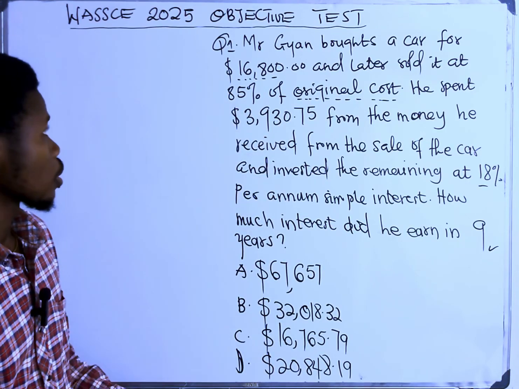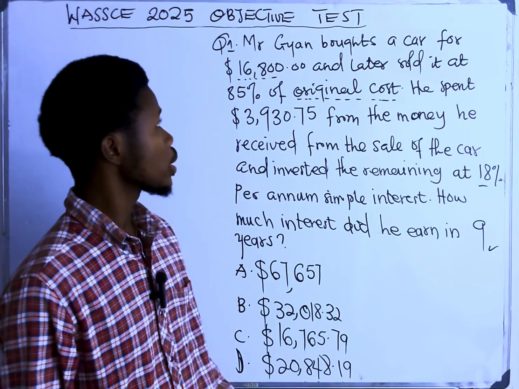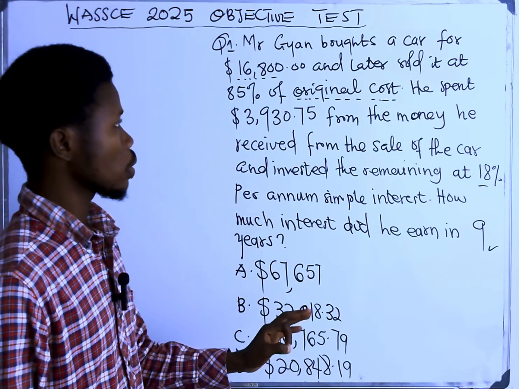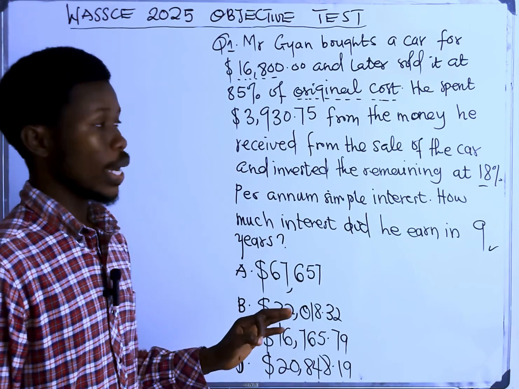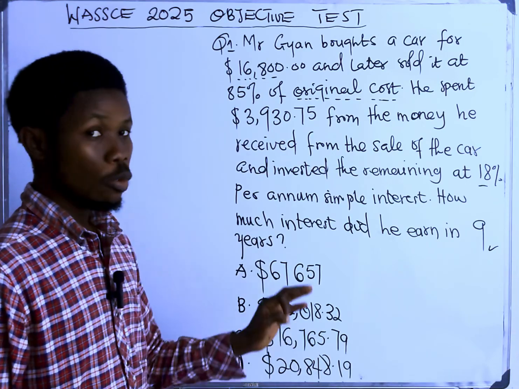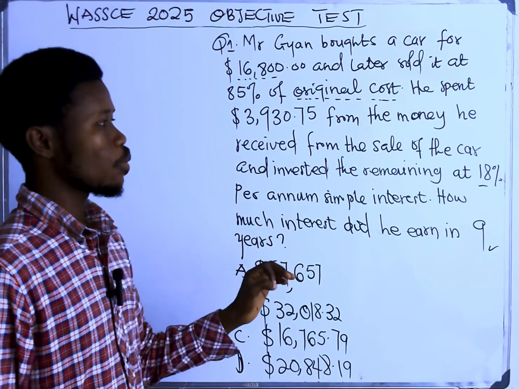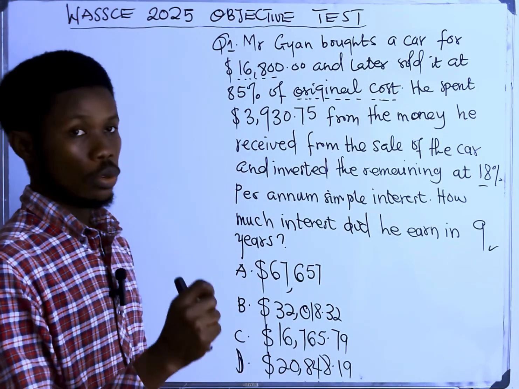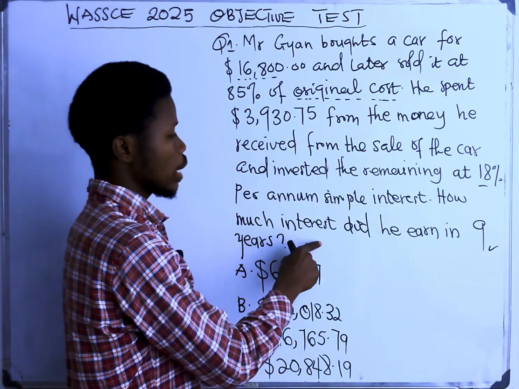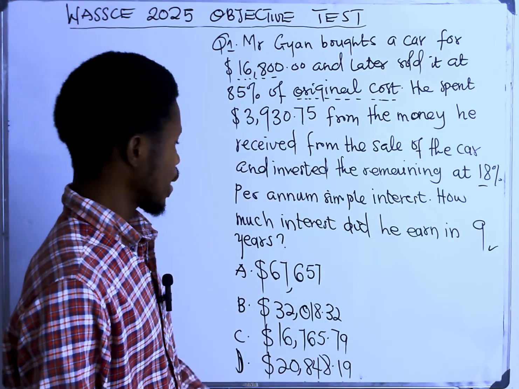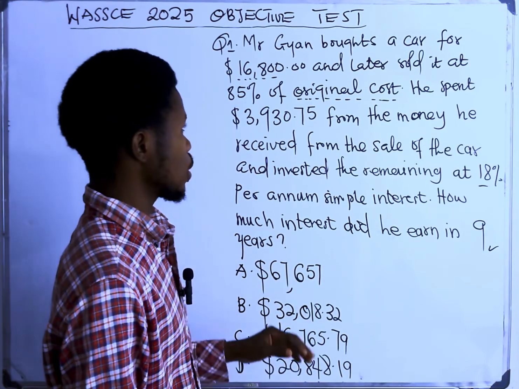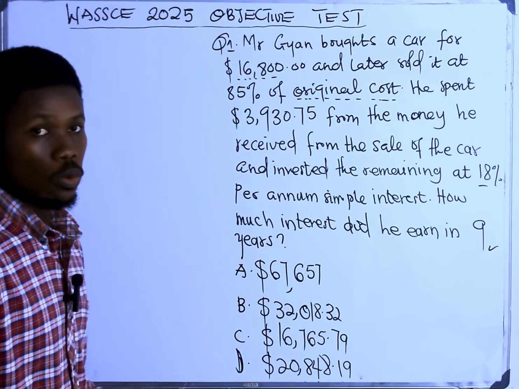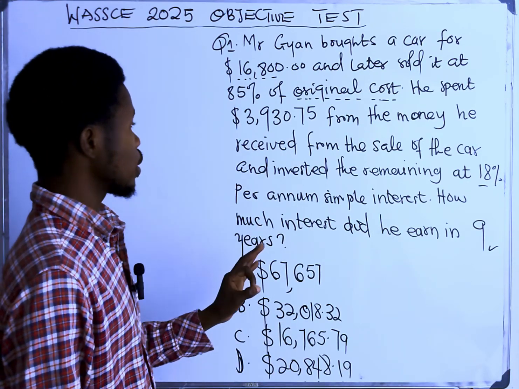Mr. John bought a car for 16,800 Ghana cedis and later sold it at 85% of the original cost. He spent 3,930.75 cedis from the money he received from the sale of the car and invested the remaining at 18% per annum simple interest. How much interest did he earn in 9 years? All right, so that is a question that we are going to digest.